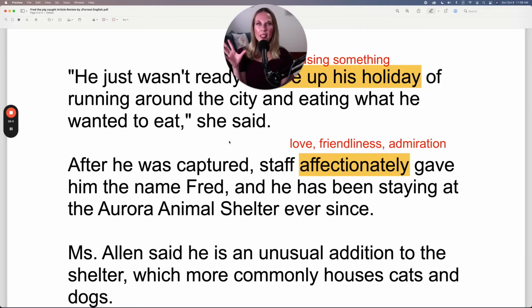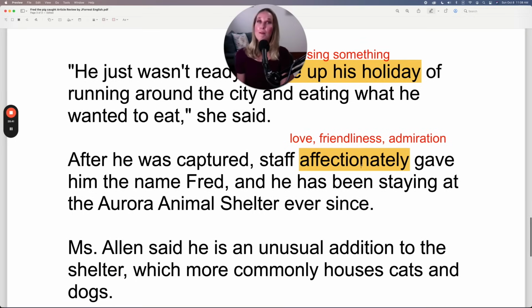Because at the beginning, the story sounded like, oh, this pig is causing damage. This pig is ruining yards. This pig is loitering. So these negative things about the pig. But the staff feel affection towards the pig. So they affectionately gave him the name Fred to show that they're not mad at the pig. They feel friendliness or love towards the pig. So the staff affectionately gave him the name Fred.